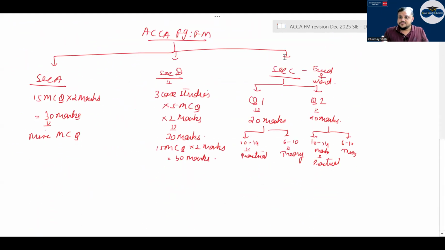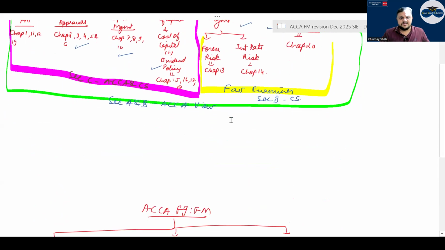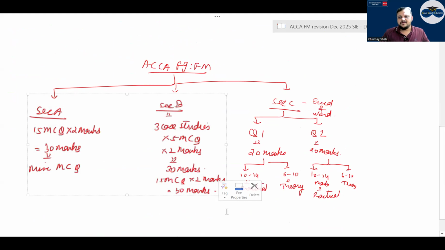If you don't know this, first thing you have to know this, because the exam is almost 10 days away. If you're asking from where to practice, this is how the paper pattern is, okay? Right? So that is how it is. Then sections A and B, that is these 60 marks or 30 MCQs, can come from anywhere, right?